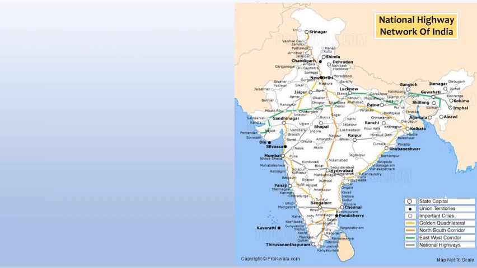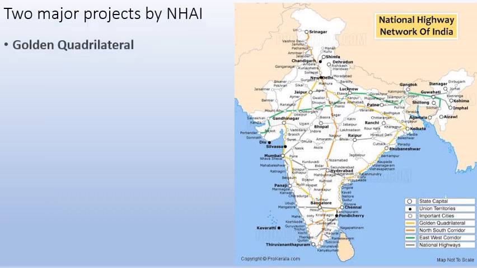Okay. Next are two important projects of NHAI. One is Golden Quadrilateral. You can see from the picture there's a golden diamond. It connects Bangalore, Kolkata, Mumbai, and New Delhi. So these are the places which are connected. Hyderabad is not connected. The yellow portion or the yellow diamond in the center is called Golden Quadrilateral.